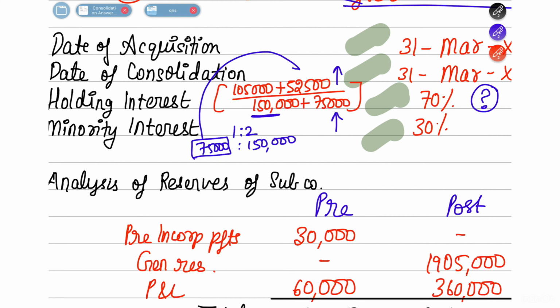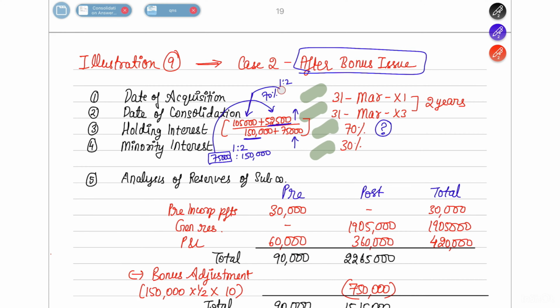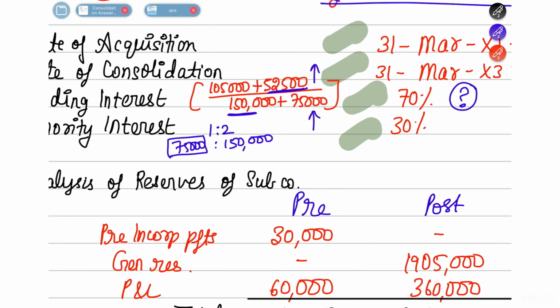In that 75,000 shares again, 70% is issued to the holding interest, or rather we can say since holding interest already has 1,05,000 shares with them, for that they again get a bonus issue in the ratio of 1:2. So totally here what is going to happen is that the numerator becomes 1,05,000 plus 50% of it, which is 1,57,500, and the denominator becomes 1,50,000 plus 50%, because we are again issuing half of the shares.